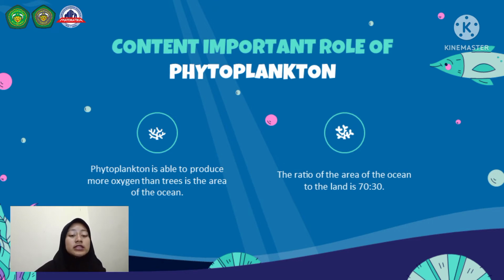He said the ratio of the area of the ocean to land was 70-30, that is 70% of the Earth area is ocean, meanwhile phytoplankton are found all over the ocean surface from the tropics to the poles, said Arif when contacted by Kompas.com. Wow, phytoplankton is very important for the Earth.